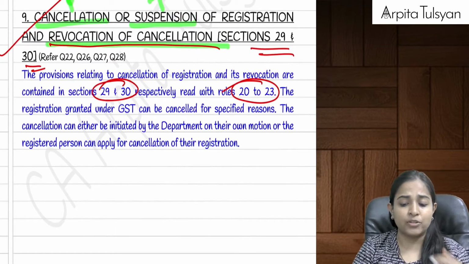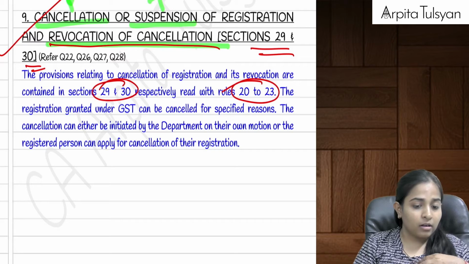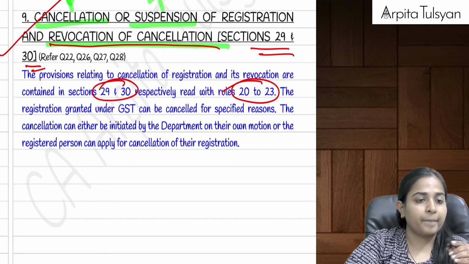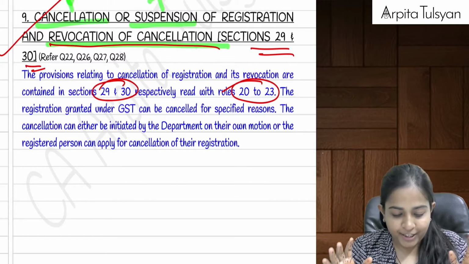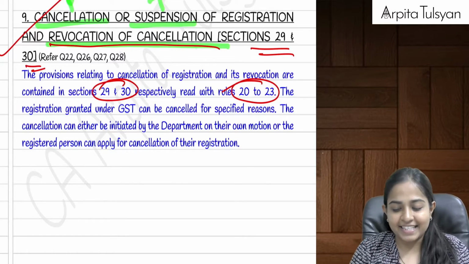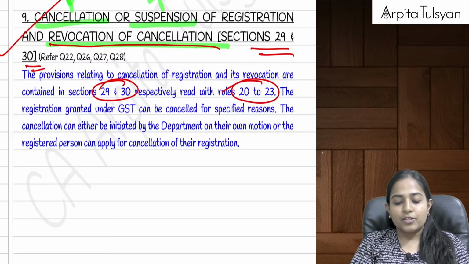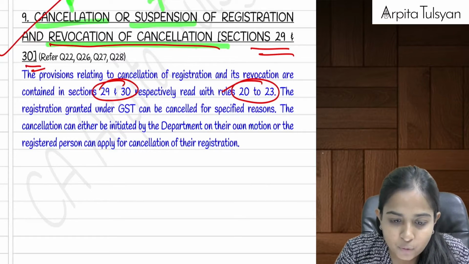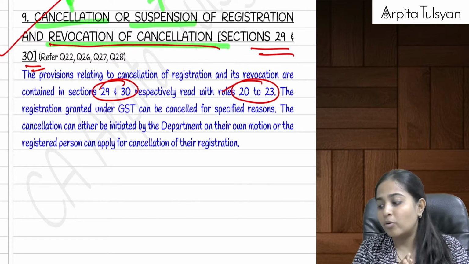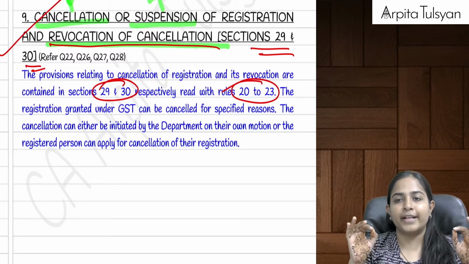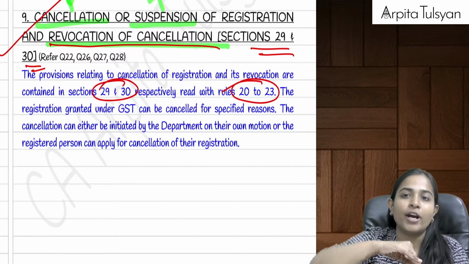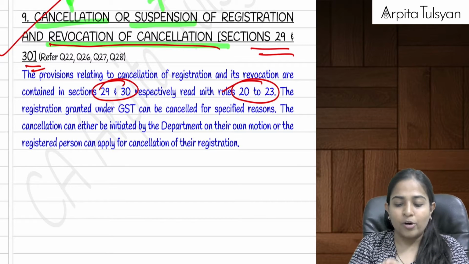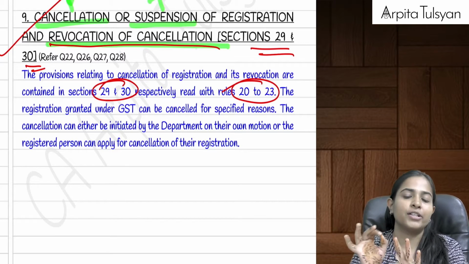Going to the next one, that is section number 29 and section number 30. In this case, we are going to talk about suspension of registration, cancellation of registration, and revocation of cancellation of registration. There are three different things. First, just try to understand the title.